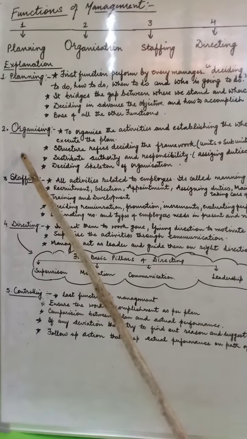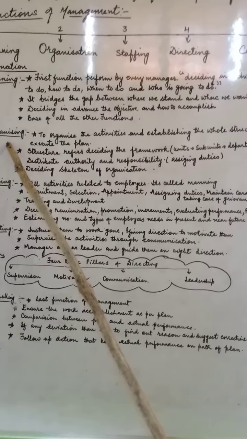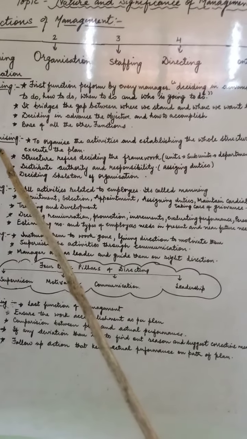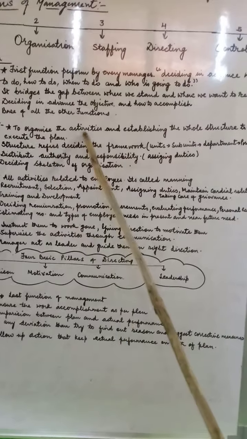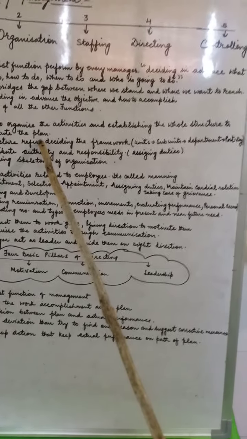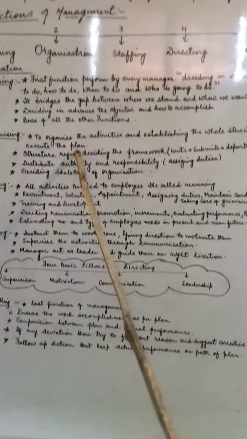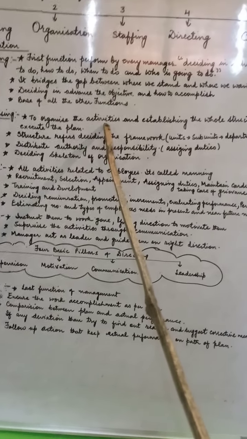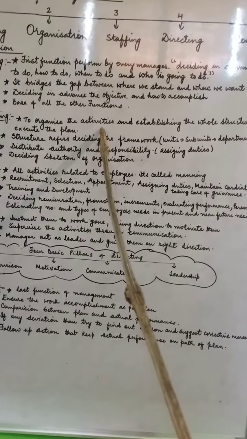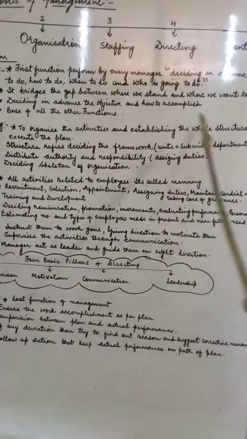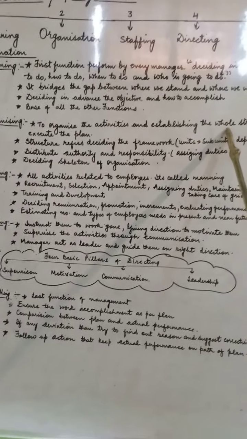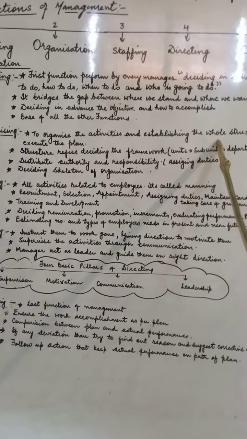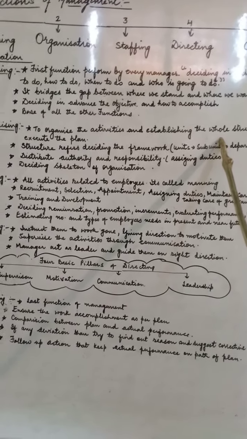Now go to the second function, that is organizing. We can say that it is the second function of management. Here it is to organize the activities and establish the whole structure to execute the plan. Once we make our plan, the second function is to organize all the activities related to the employees, activities related to how to manage the finance and everything, and also establishing the whole structure. By organizing the activities, we are actually working on the framework, the whole structure of the management.